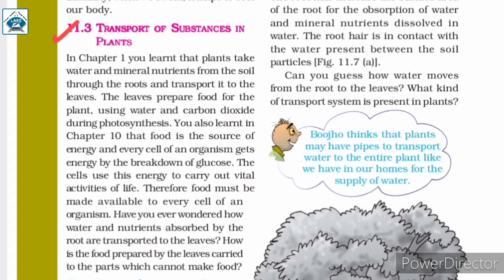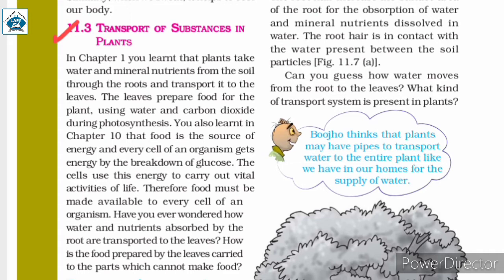In chapter 1, you learned that plants take water and mineral nutrients from the soil through the roots and transport them to the leaves. The leaves prepare food for the plants using water and carbon dioxide during photosynthesis. You also learned in chapter 10 that food is a source of energy, and every cell of an organism gets energy by the breakdown of glucose. The cells use this energy to carry out vital activities of life. Therefore, food must be made available to every cell of an organism.